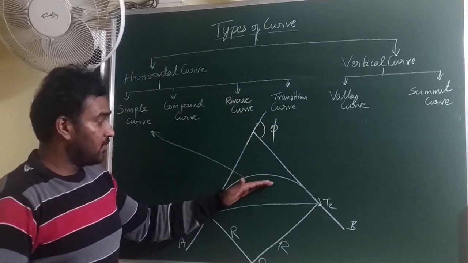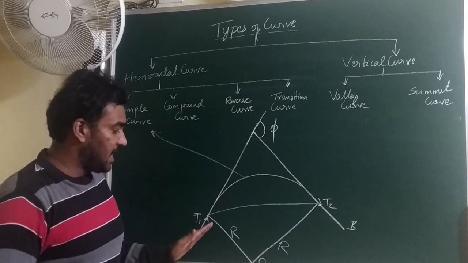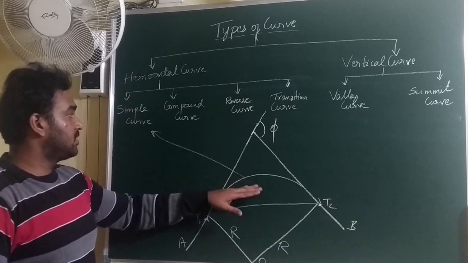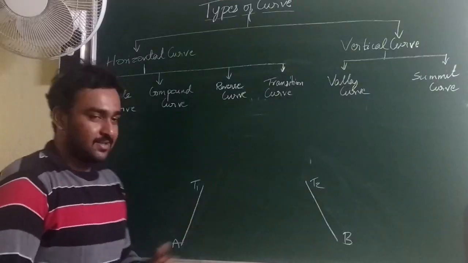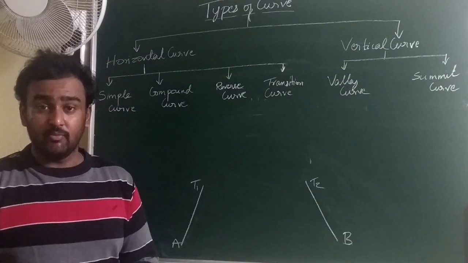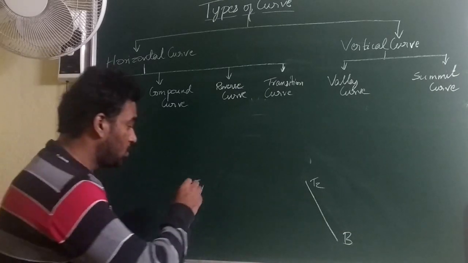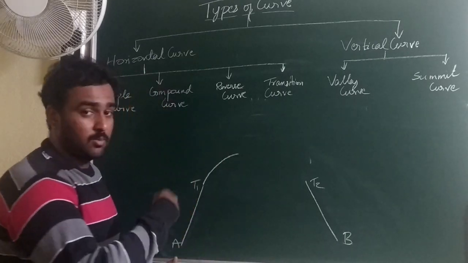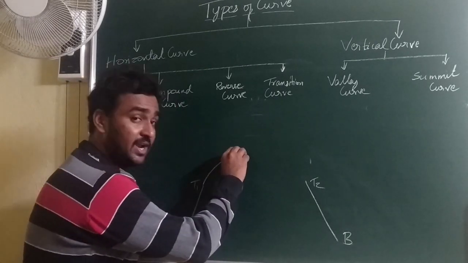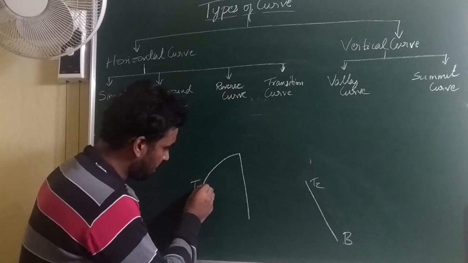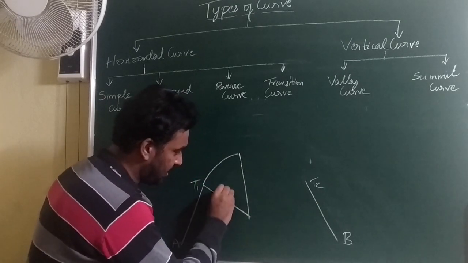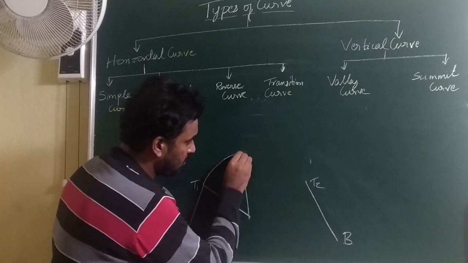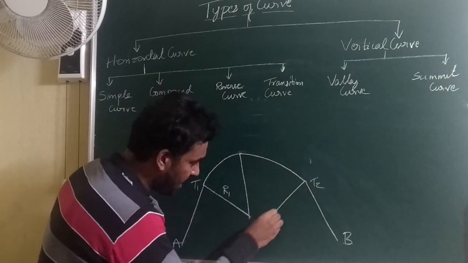If the curve is a single arc and it has constant radii provided in between two straight lines, this kind of curve is said to be a simple curve. For the same two straight lines, if we provide the curve as two or more arcs with different radii, the first arc which I am taking here has R1 radii, and I will give another arc here which will have another radius.